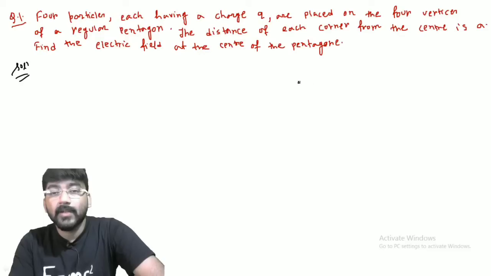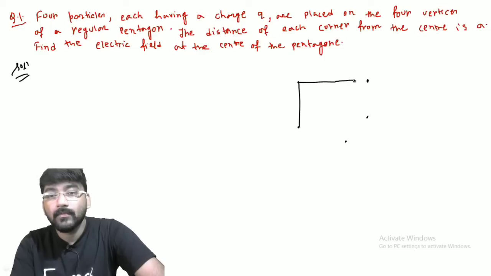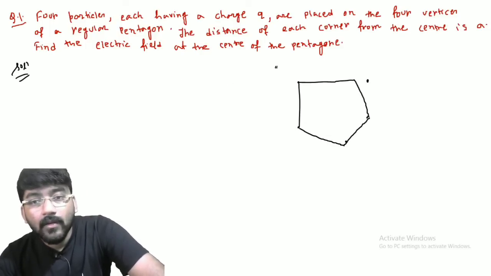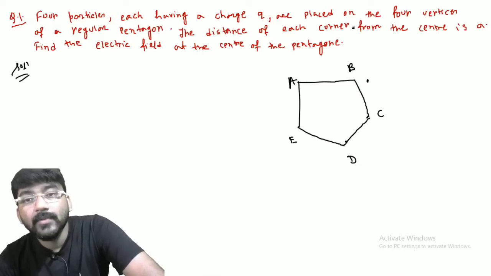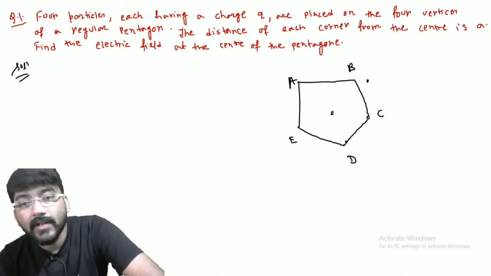Suppose we have a regular pentagon, A, B, C, D, E. The distance of each corner from the center is a. This is the center. Find the electric field at the center of the pentagon.